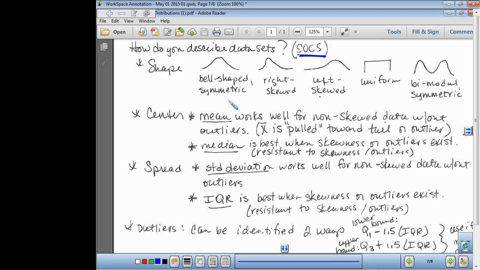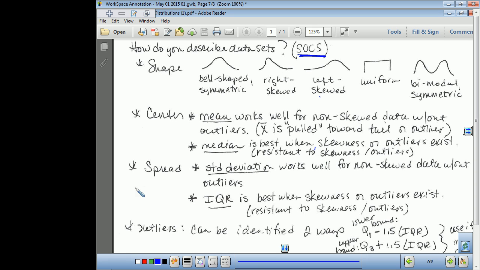Center. When we talk about the center, we're really focusing on two different statistics here. Mean works well for non-skewed data without outliers. If we have outliers, it's going to pull the mean towards that tail or the outlier of the data. Median is our best choice when there are outliers. It's best when we do have that skewness or the outliers exist because it is resistant to being changed by the skewness and the outliers.